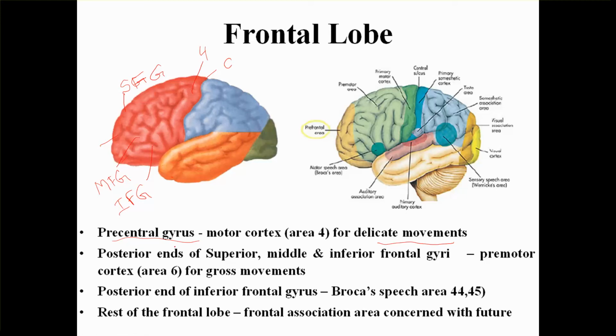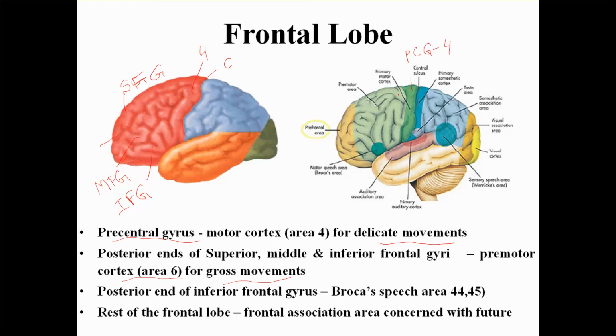So at the posterior end of the superior, middle and inferior frontal gyri is the premotor area, premotor cortex, or area number 6 for the gross movements. If we see here in this diagram, this is the central sulcus, and this is the precentral gyrus, for area number 4.